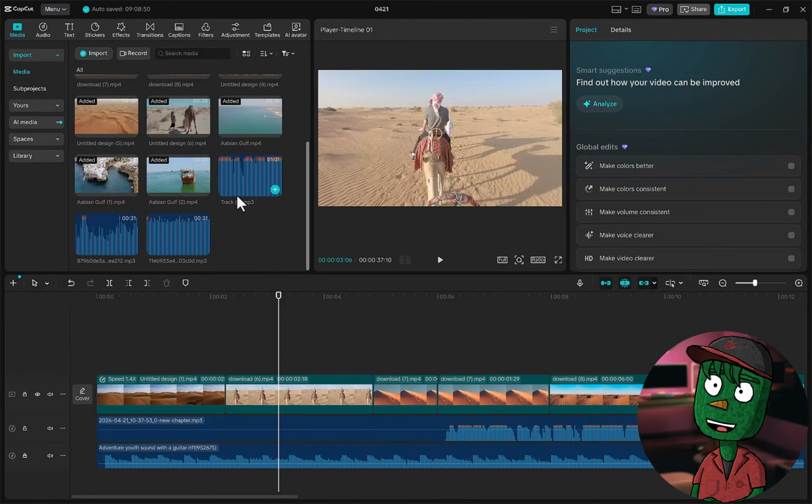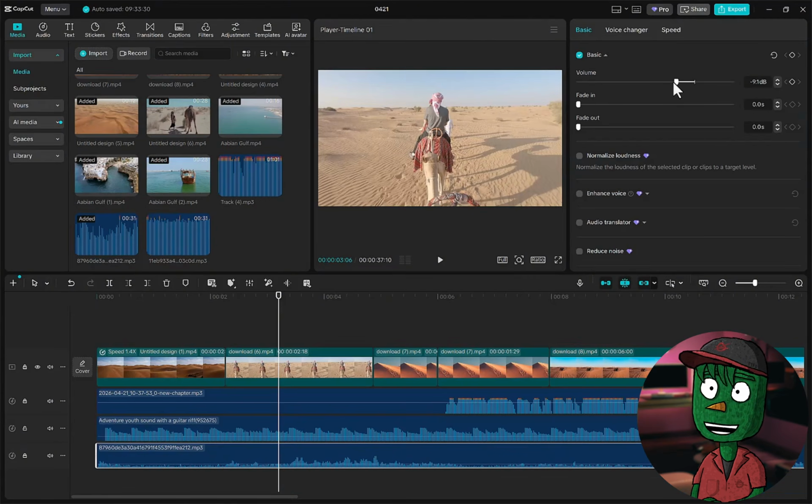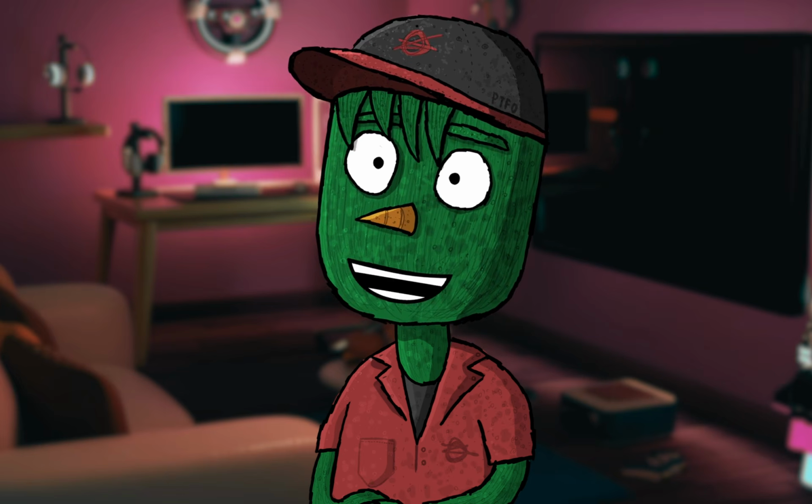So once you have the sound effect, you just go back to CapCut and drag the sound effect into the timeline and align it properly, but make sure you reduce the volume so it doesn't overpower the main voiceover. Let's play this video and see how it is now.